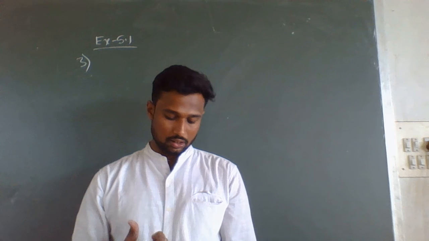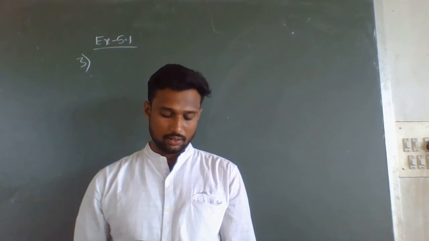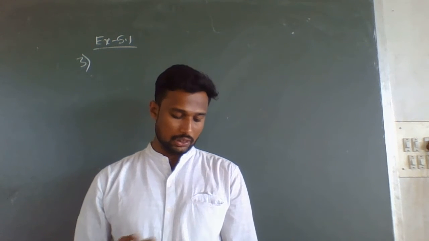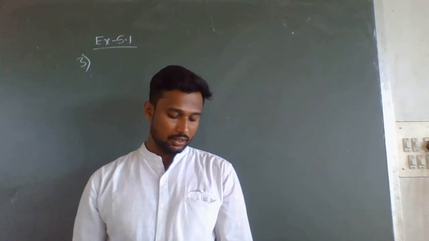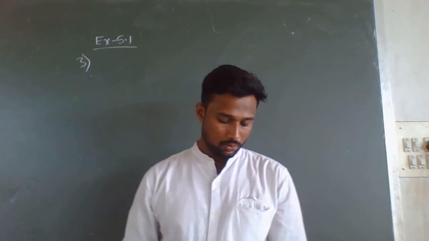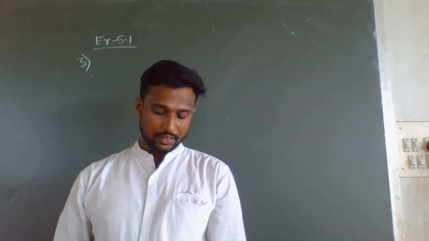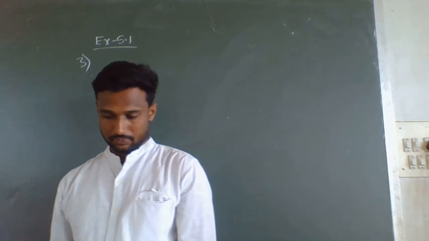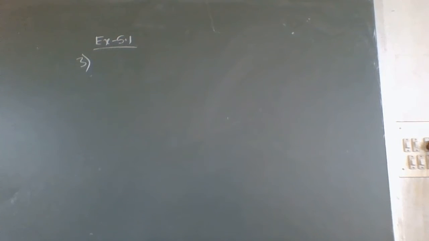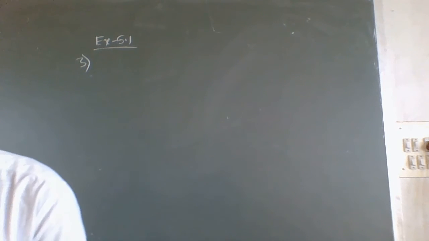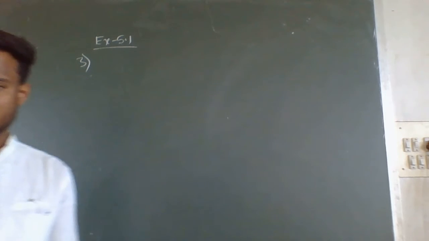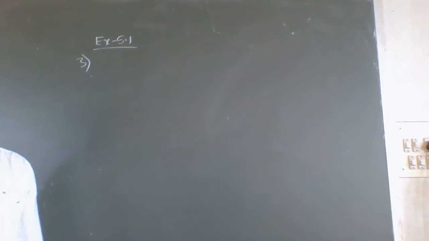They have given salaries such as 830, 835, 890, 810 and so on. So in problem number 3, we have to construct a frequency table.